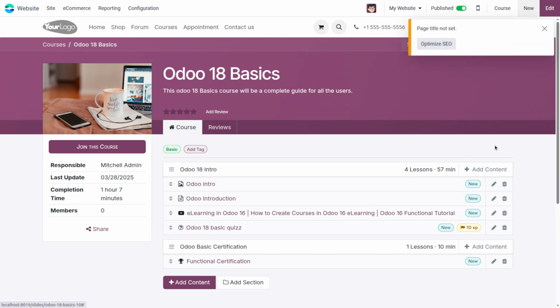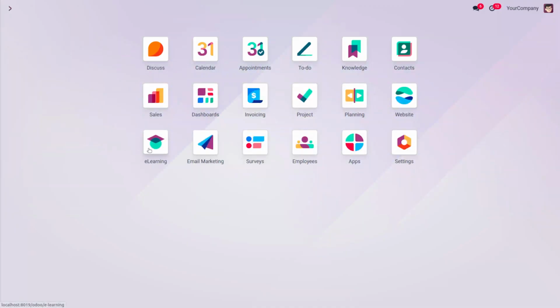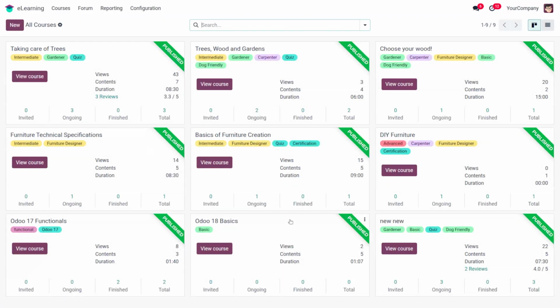Now we have completed the creation of this course, and we can publish it by enabling this boolean. Now we can move to the e-learning module, and we can see this course there. When we open this e-learning module, we can see the Odoo 18 basics course is created here.